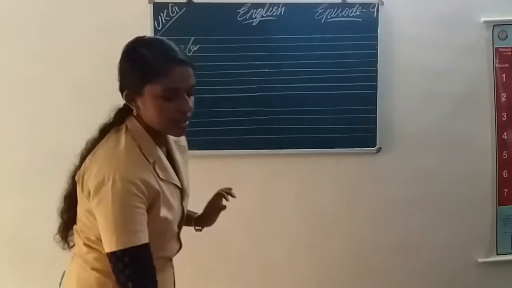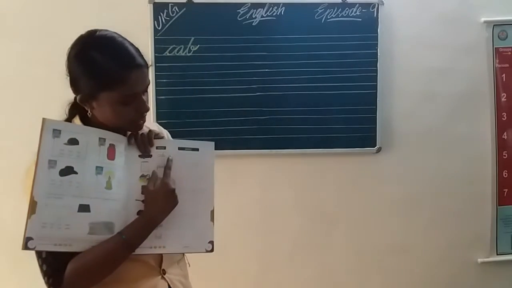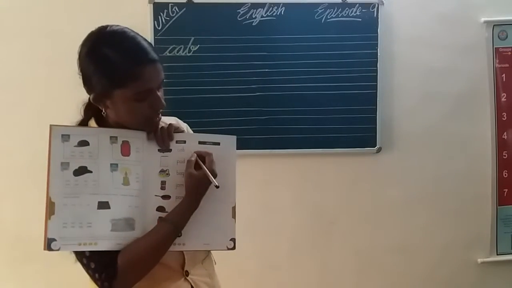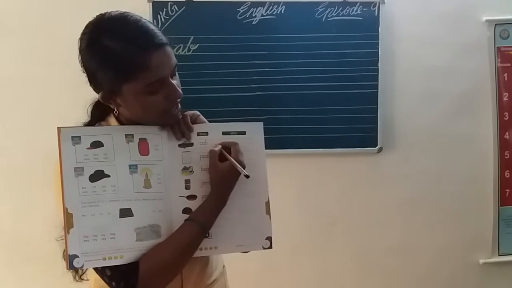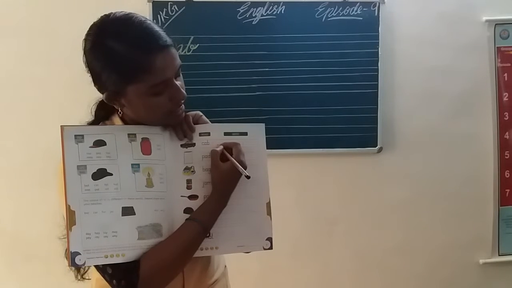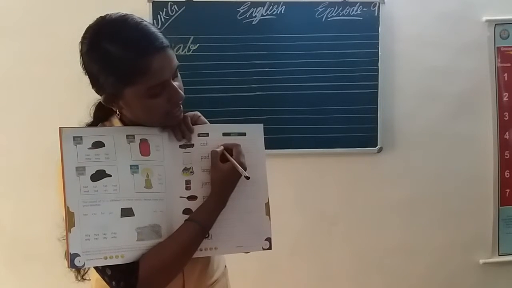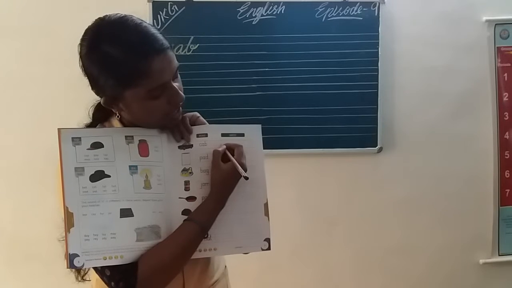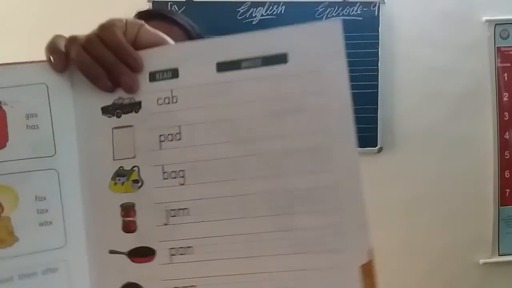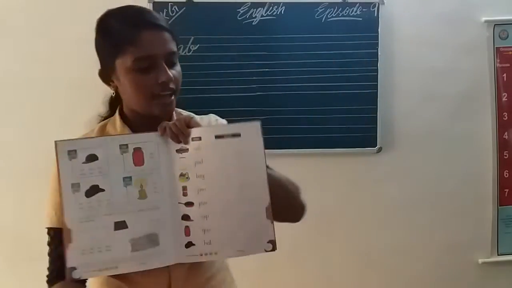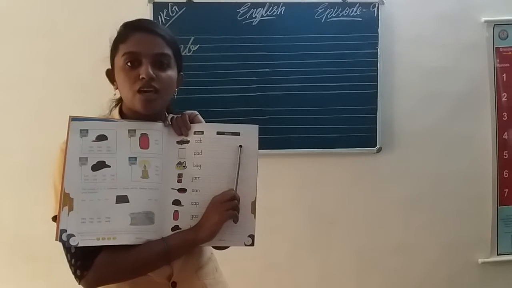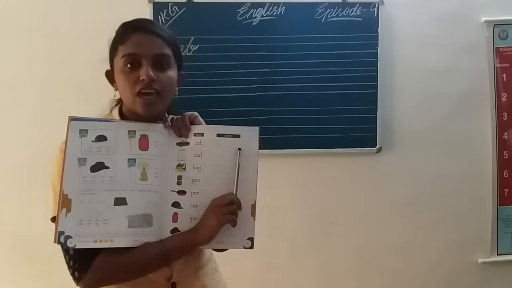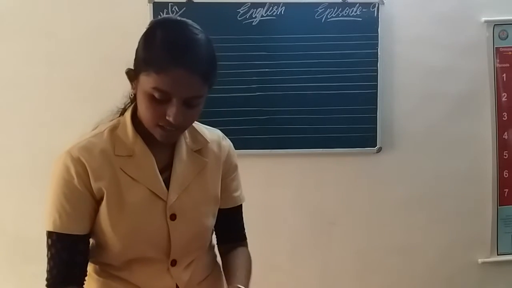You have given the space. You should write here. Can you see that? Here. Start from the third blue line and C A B. Can you see this? And you should write 3 space cab. C A B. Okay. Once again.